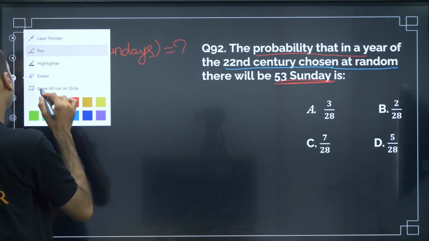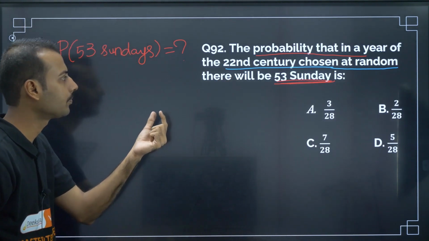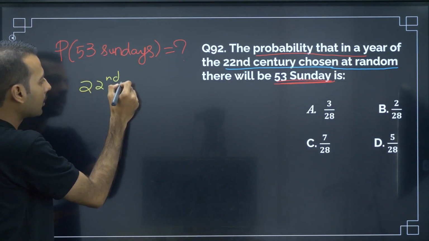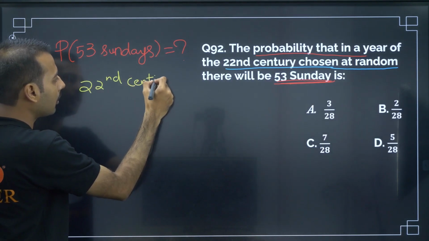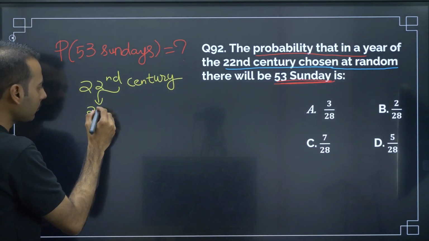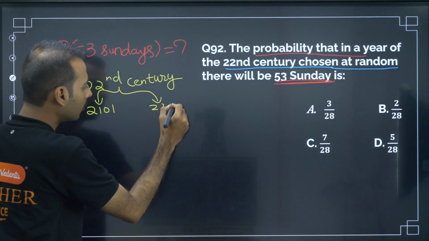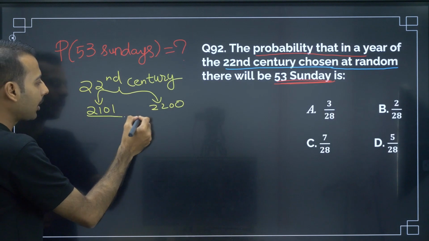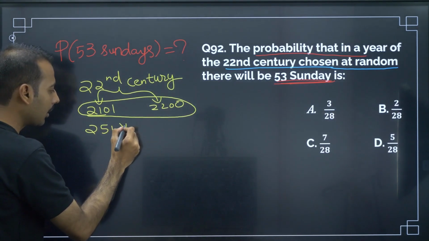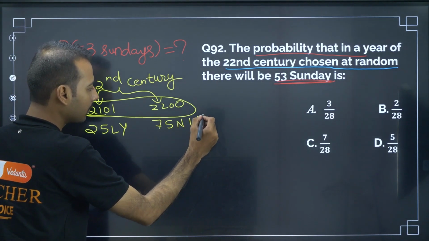Now what they have given? They have given some information: in a year of 22nd century. 22nd century means from 2101 to 2200. Now in between these years, we are having 25 leap years and 75 non-leap years.